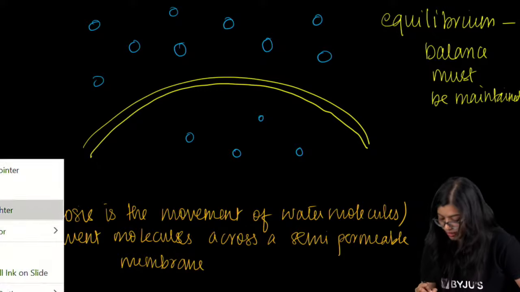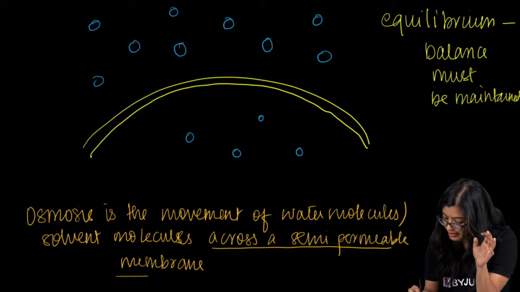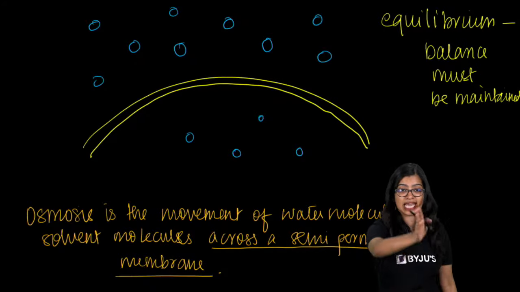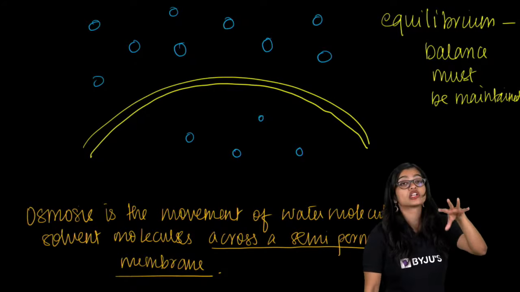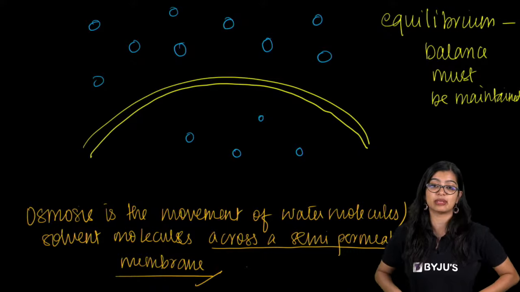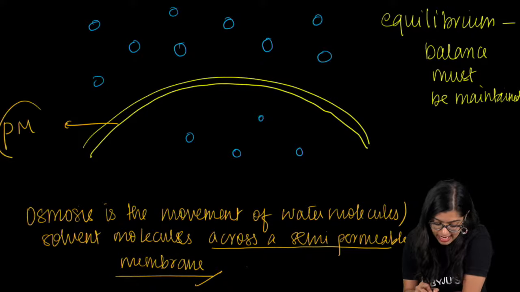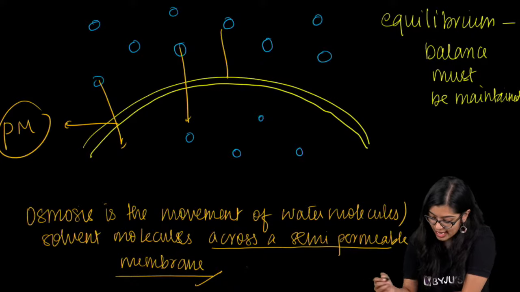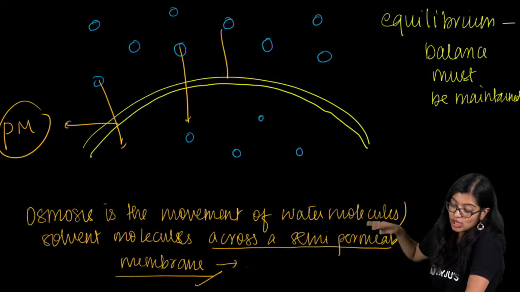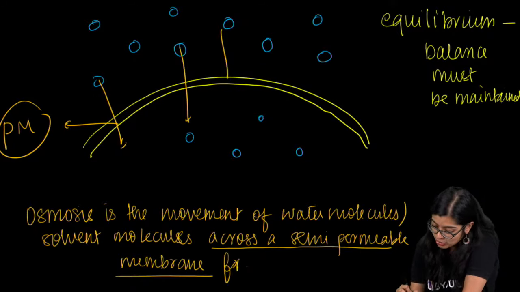If they ask you for the definition and this particular part is not there, you will lose marks, right? So osmosis is the movement of water molecules across a semi-permeable membrane, right? Here your plasma membrane acts as the semi-permeable membrane wherein there is movement. This is still an incomplete definition. So movement of water molecules across a semi-permeable membrane from where to where?